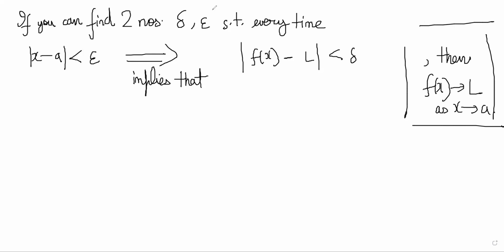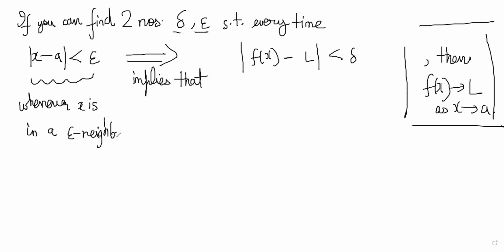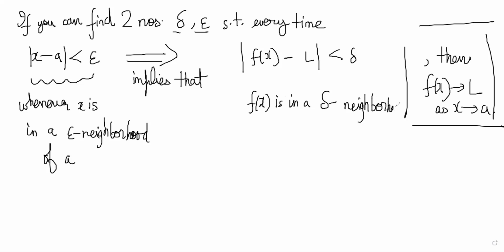So now think about what it means. You are supposed to find two numbers such that whenever x is in a delta neighborhood of a, it automatically means that f(x) is in an epsilon neighborhood of L, right? f(x) is in this neighborhood of L. That means that you are getting whatever values you want, as close to L as you like, right?